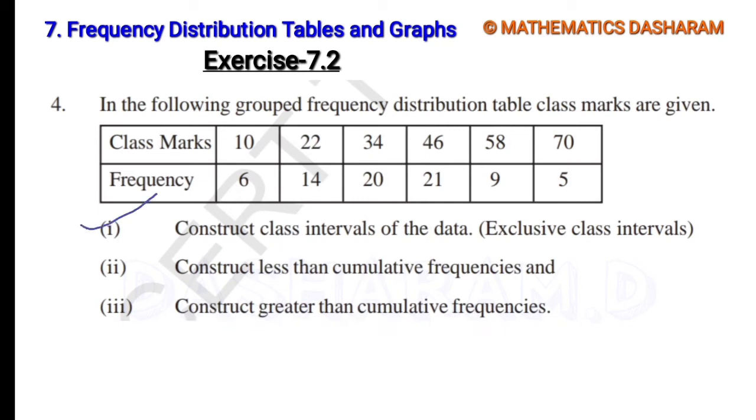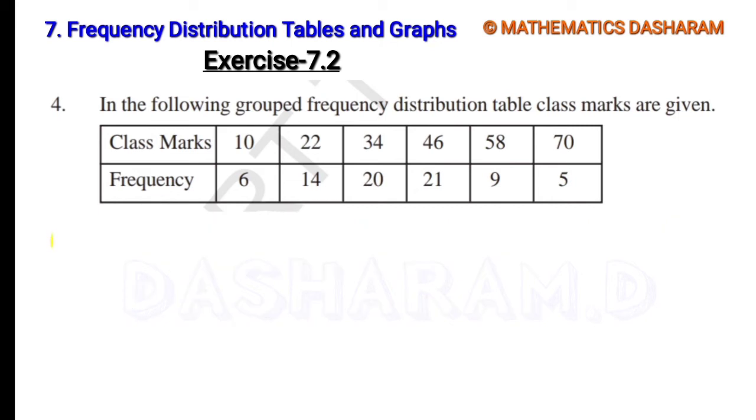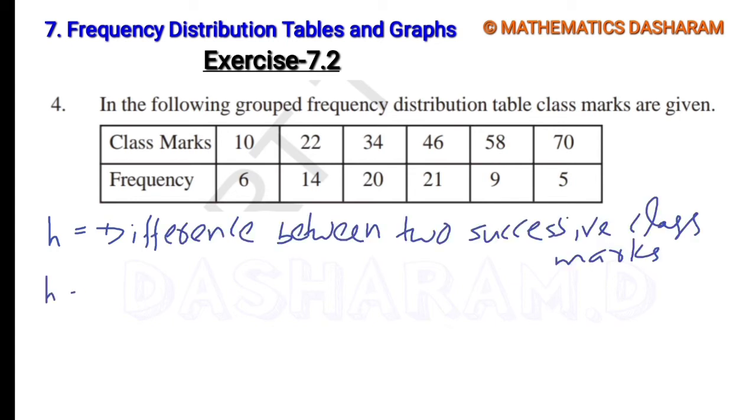Let's complete the first one, class intervals of the data. First we need to find the h value. h means the difference between two successive class marks. Successive means serial number. Here 10 and 22 are successive class marks. Their difference is 22 minus 10, which equals 12. Otherwise you can take 34 minus 22, you get the same 12. 46 minus 34, same 12. So the h value is 12.